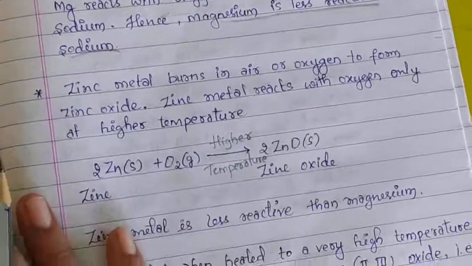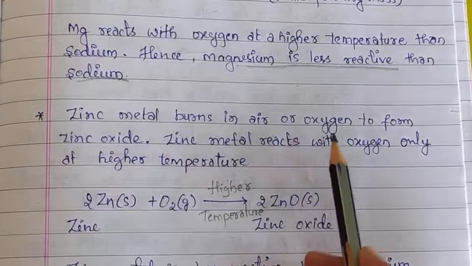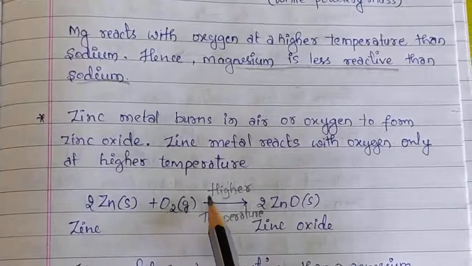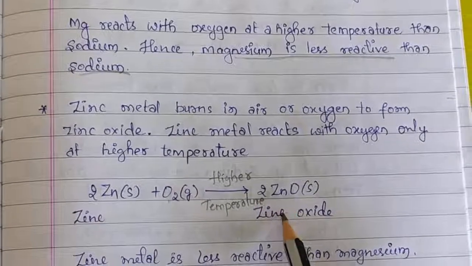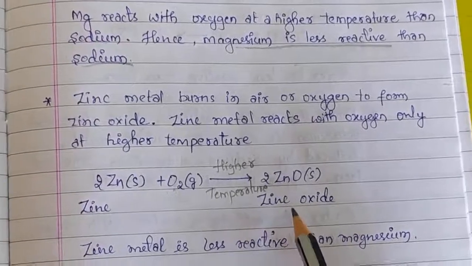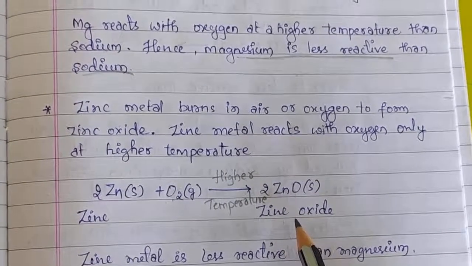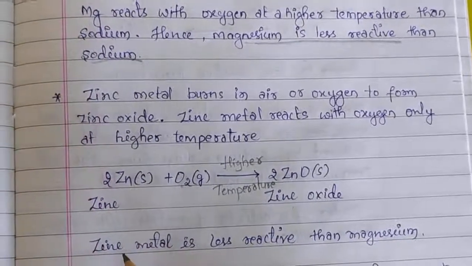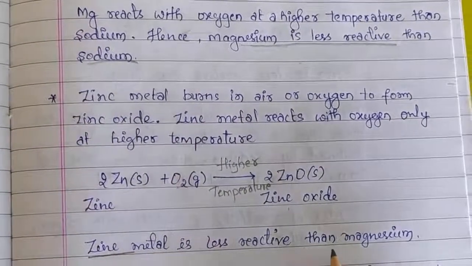Next we will see zinc metal. Zinc metal burns in air or oxygen to form zinc oxide. It reacts with oxygen only at higher temperature. Magnesium and zinc react with oxygen to form the respective oxides at higher temperature, but they do not react at room temperature. But potassium and sodium can react with oxygen at room temperature. When we compare the reactivity of zinc with magnesium, zinc is less reactive than magnesium.